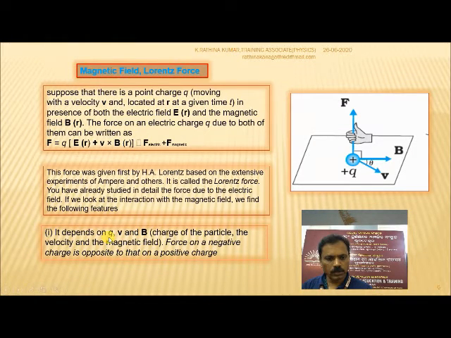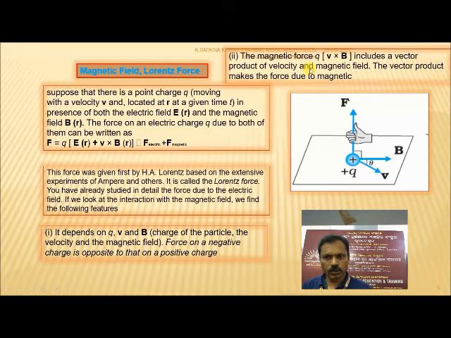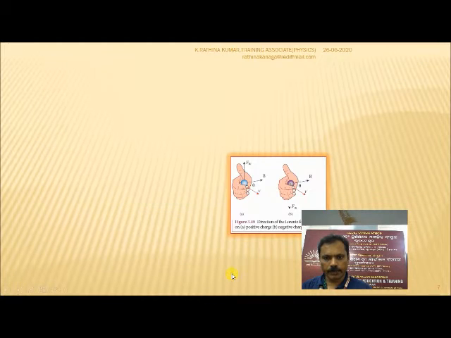It depends on charge q, velocity v, and the magnetic field B. Charge of the particle, the velocity, and the magnetic field. The force on a negative charge is opposite to that of a positive charge. The magnetic force q(v cross B) includes a vector product of velocity and magnetic field. The vector product makes the force due to the magnetic field.